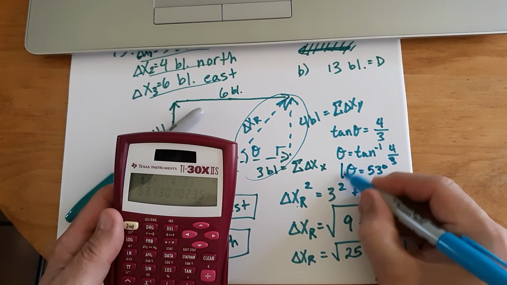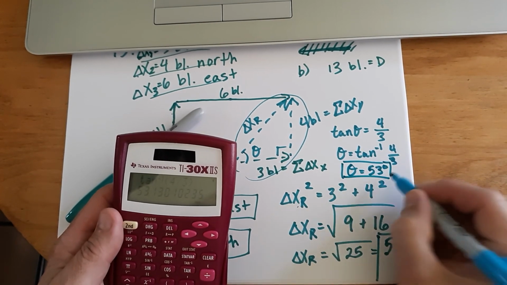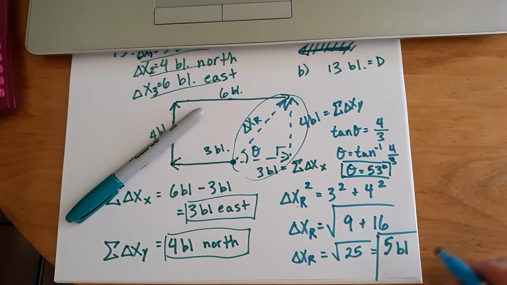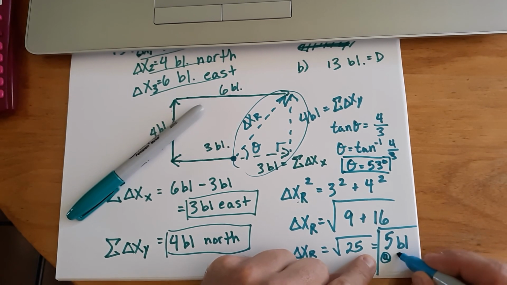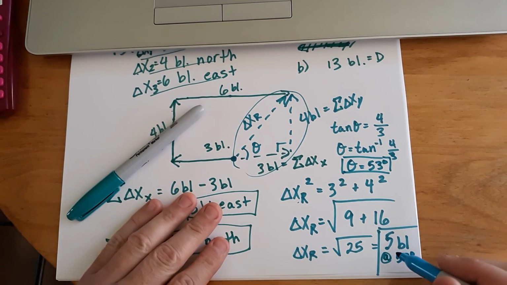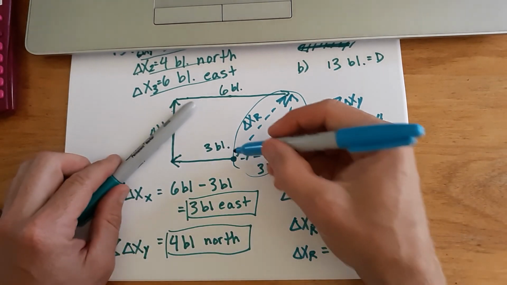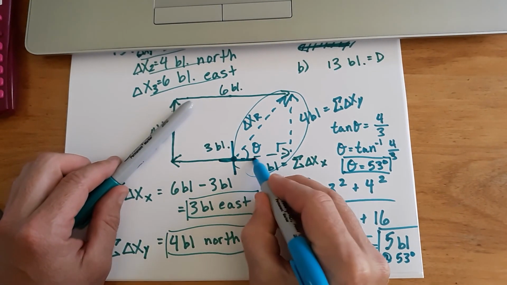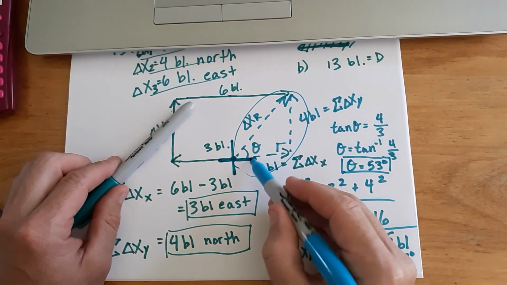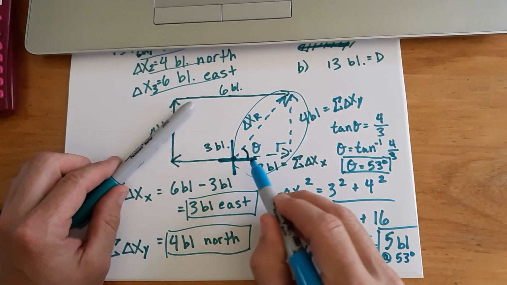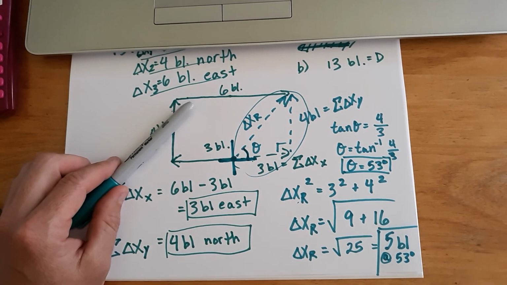You're going to find out I'm not a big stickler for rounding. As long as it is a reasonable rounding, that's fine. So I'm going to say this is 5 blocks at 53 degrees, because you can clearly see that if I was to put a little xy axis here, at the tail of my resultant vector, I'm indeed 53 degrees from the positive x-axis. So this is a good answer right here.